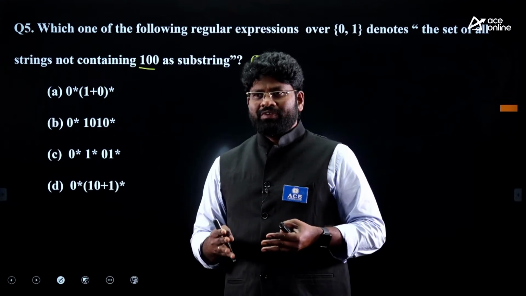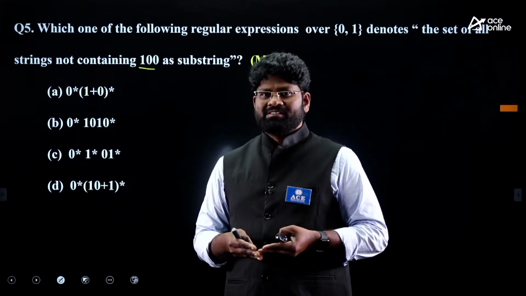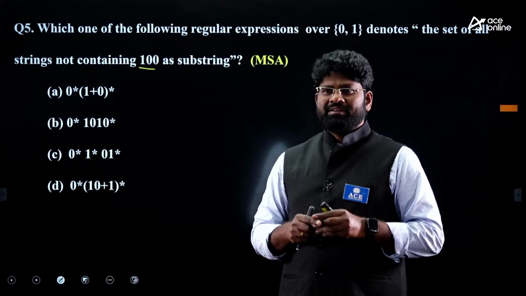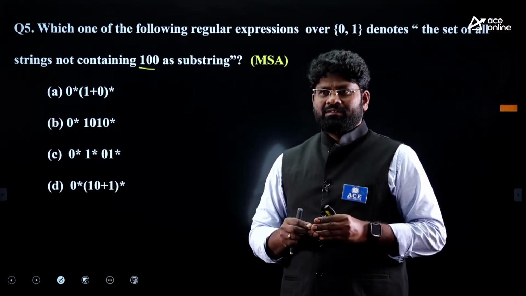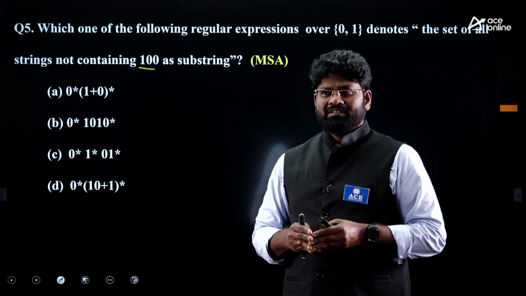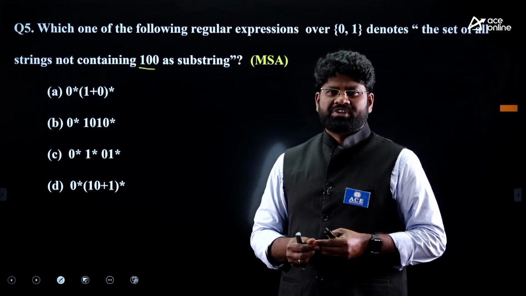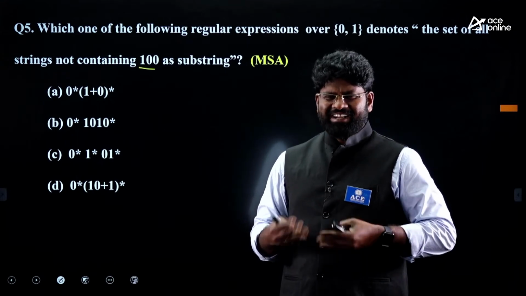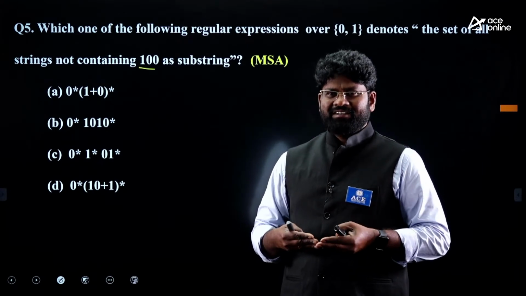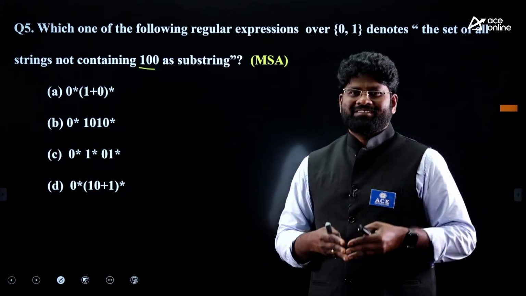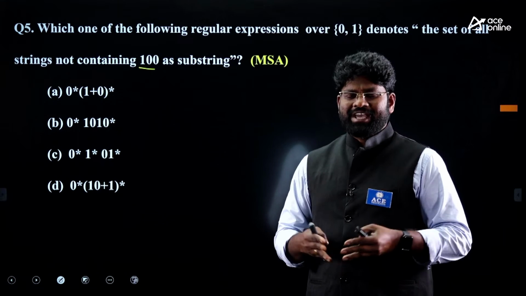Whenever you go for such complementary languages, first look at the language L and list out the members of the language from the very smallest string. Later, identify what strings you can get in L dash.